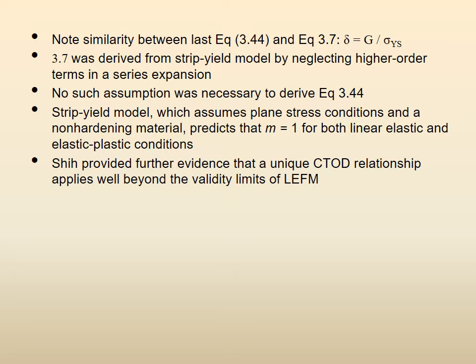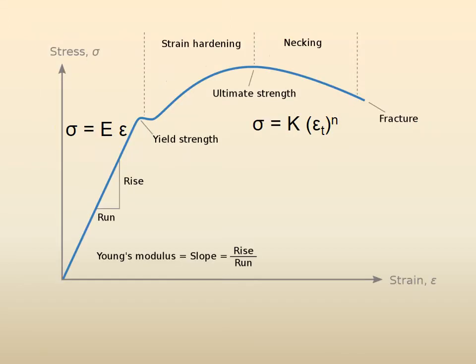So, this is just a recap, but the relationship between J and CTOD is what we are discussing, and it always goes back to the relationship between G and CTOD, remember. We are showing you a typical stress strain diagram of a general metal like steel, stress against strain.